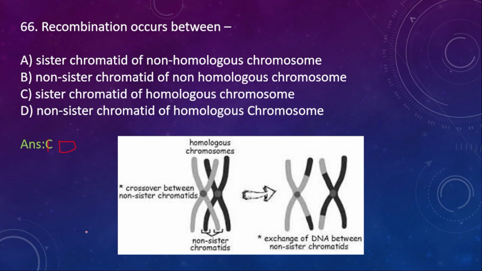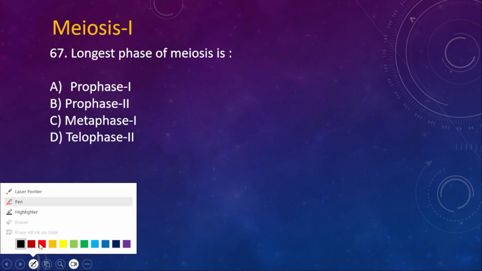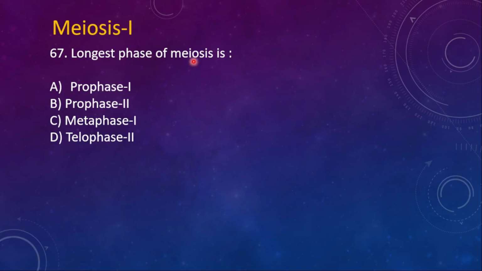Option D is right. 67th question. The longest phase of meiosis is A. Prophase 1, B. Prophase 2, C. Metaphase 1 and D. Telophase 2. So here the right option is prophase 1, because it again has 5 substages. That's why prophase 1 is the longest phase of meiosis.